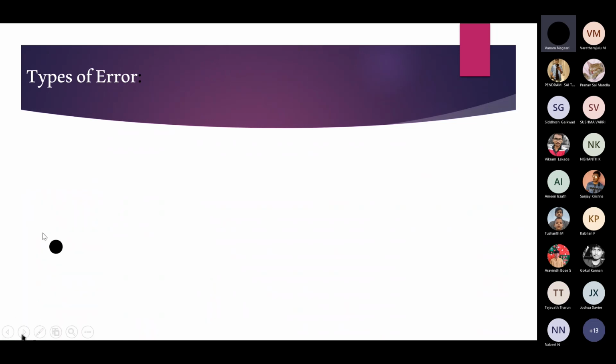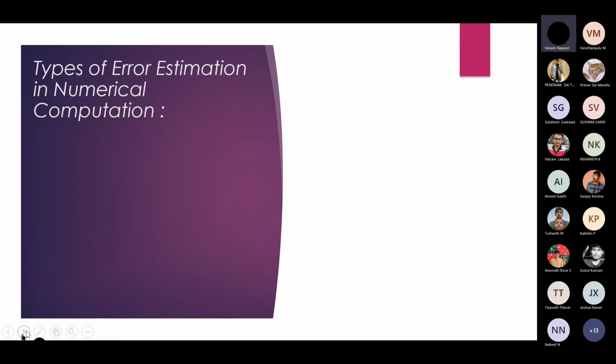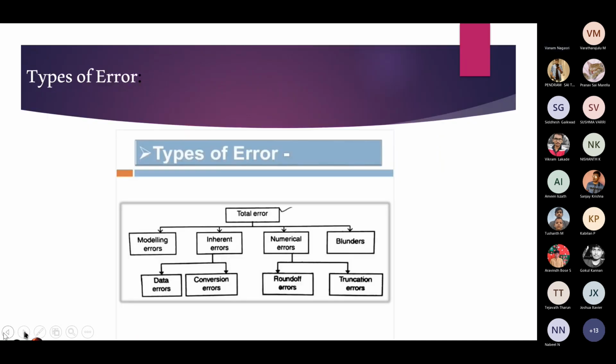In general, we have many types of errors. Total error was classified into four types: modeling errors, inherent errors, numerical errors, and blunders. Again, inherent errors are classified into two types: data errors and conversion errors. Numerical errors are classified into round-off errors and truncation errors.